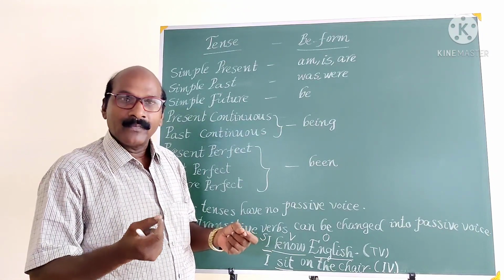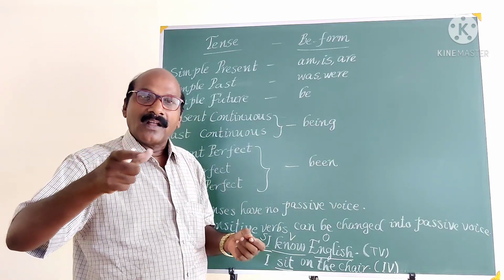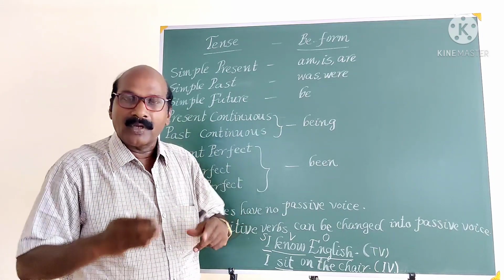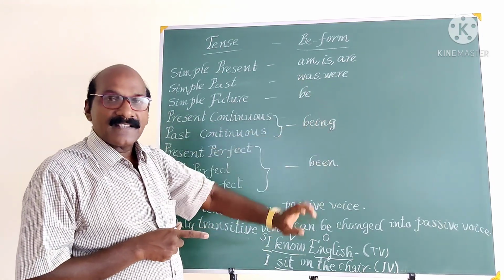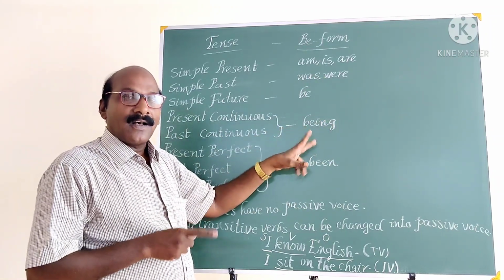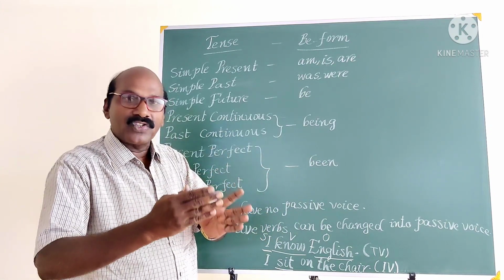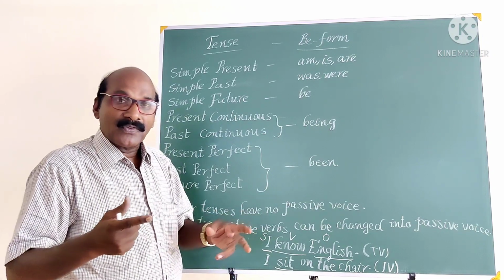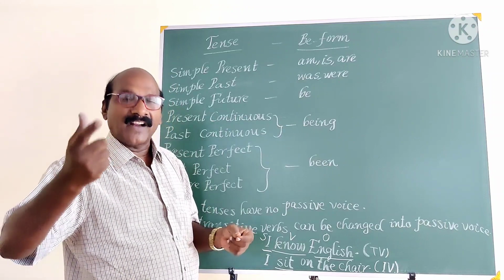When I say, I write a letter, in that expression, write is the transitive verb because it is followed by the object, a letter. When I say, I write on the board, in that context, write is the intransitive verb because the verb write is followed by the preposition. So sometimes the same verb may act as a transitive verb and intransitive verb.